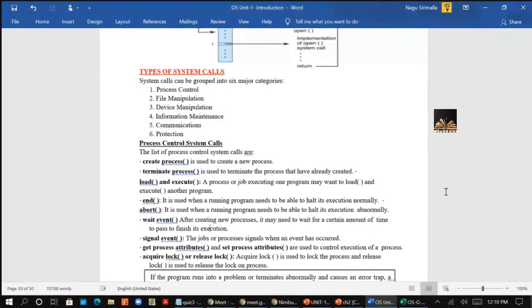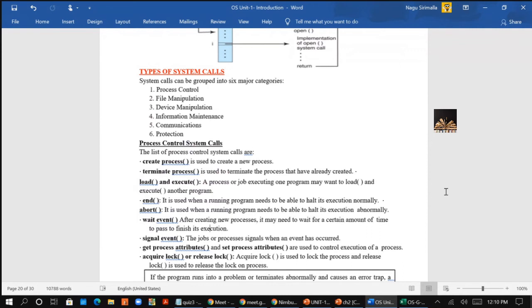End means normally your program got ended. Abort means when your program is being executed, the OS was interrupted with a system call, so your program was aborted, abnormal execution. Wait event means let's consider there are a number of jobs being executed.